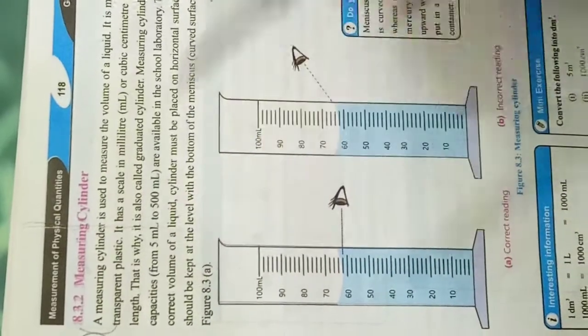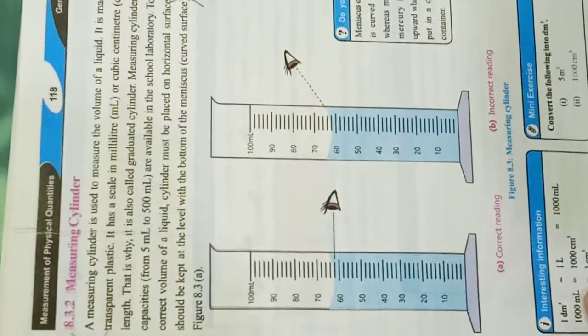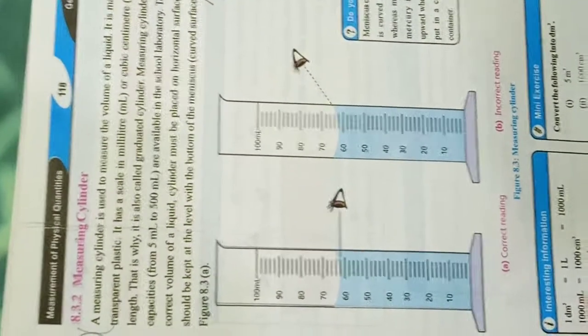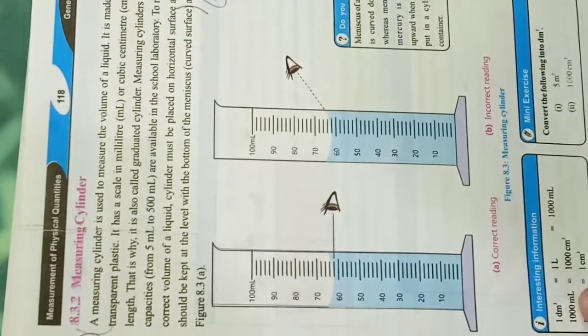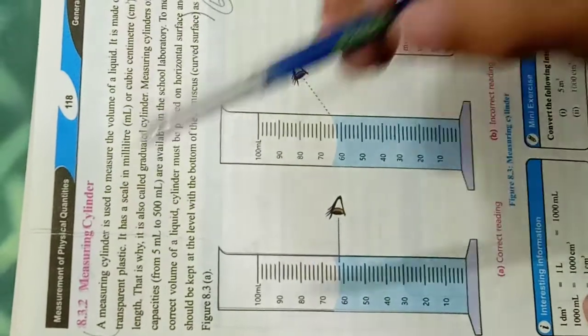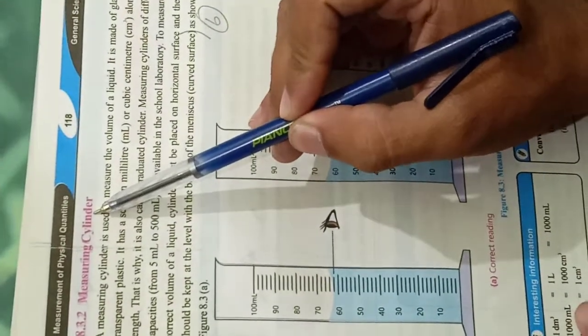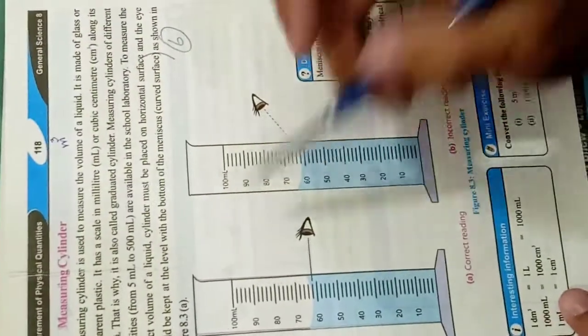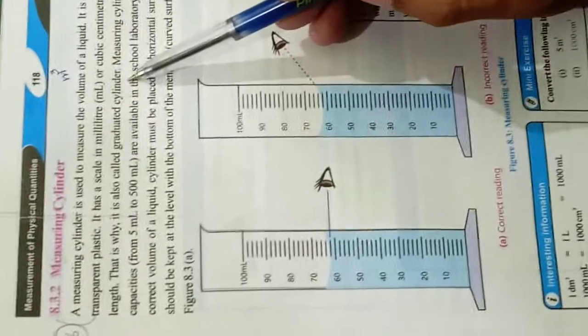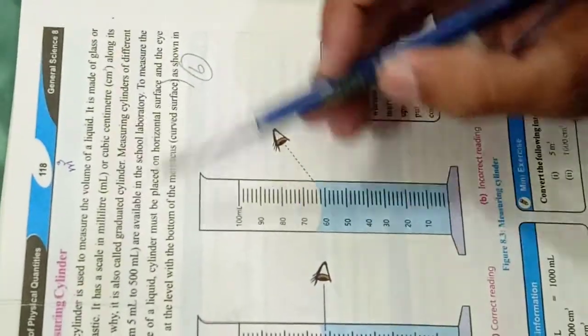As I have told you, the unit for the measurement of volume is always cubic. It will be in cubic meter, cubic centimeter, or milliliter as well. When you are dealing with volume, there must be a cube at the end of your unit. That is why it is also called the graduated cylinder. Measuring cylinders are of different capacities.